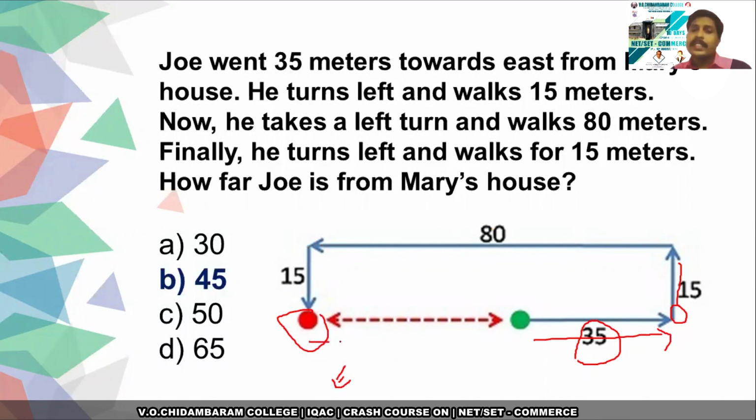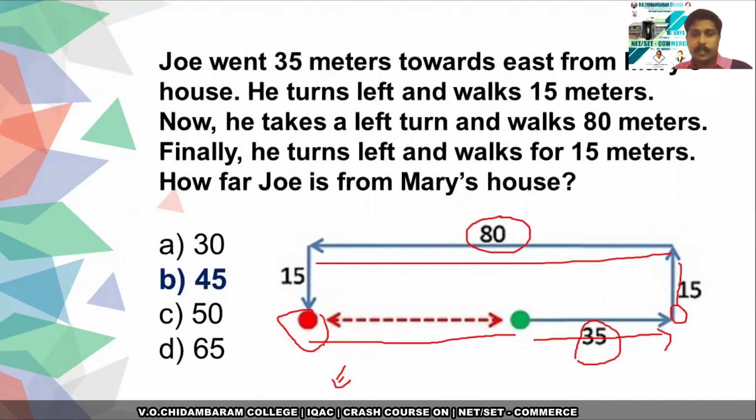So what is the distance between the starting point and the end point? We know that the whole distance will be 80. Therefore, the distance between these two will be 80 minus 35. By subtracting 35 from the total distance 80, we can find the distance between the starting point and the end point. It will be 45.